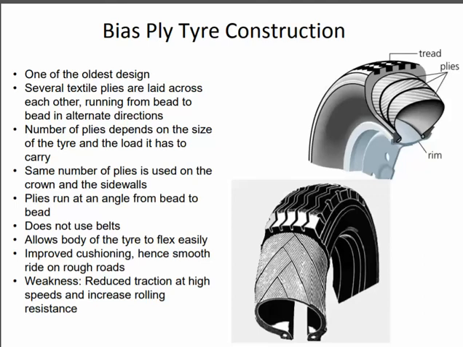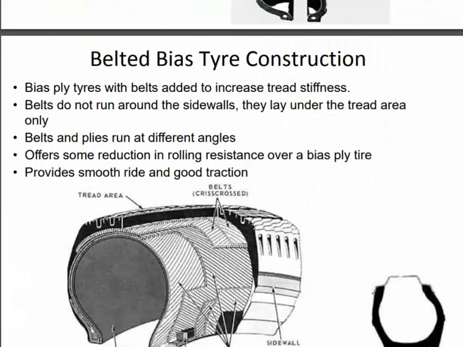The plies run at an angle from bead to bead and do not use any belts. It also allows the body of the tire to flex easily and improves the cushioning. Its weakness, or its limitation, is that it reduces traction at high speed and increases the rolling resistance.